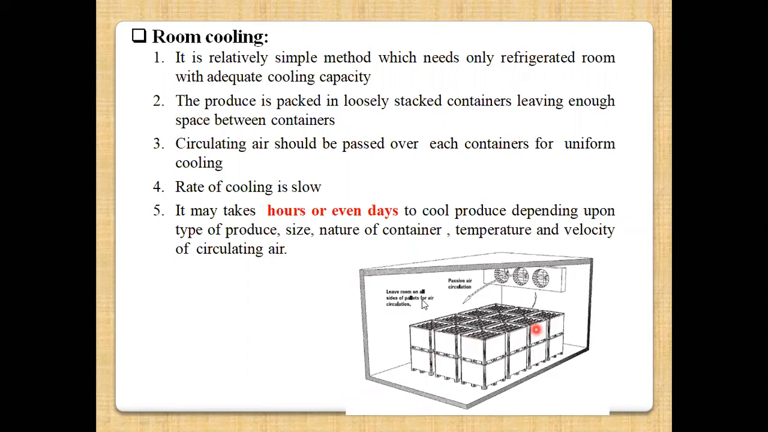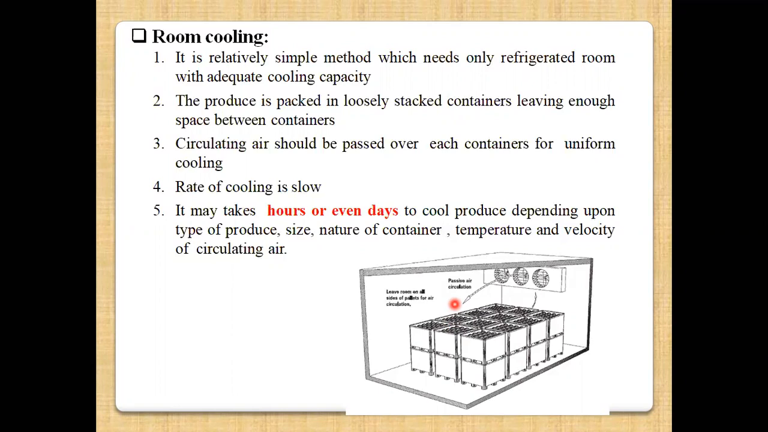Here this is the refrigerated room which has adequate cooling capacity. These are some containers which have enough space between two containers. These containers are provided with packed produce. These containers are loosely stacked so that circulation of air throughout the containers will be uniform. But in this room cooling, natural circulation of the air takes place, so the rate of cooling is very low, so that ultimately it will take some hours or even days to cool your produce.